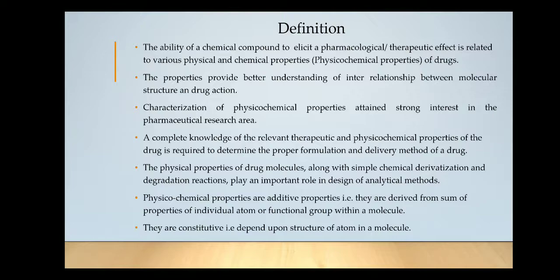and these physico-chemical properties of drugs are very important since they are interrelated to the drug action.